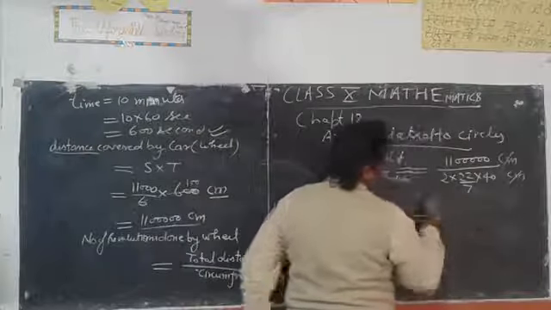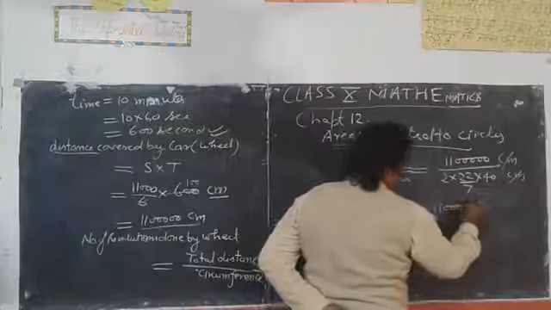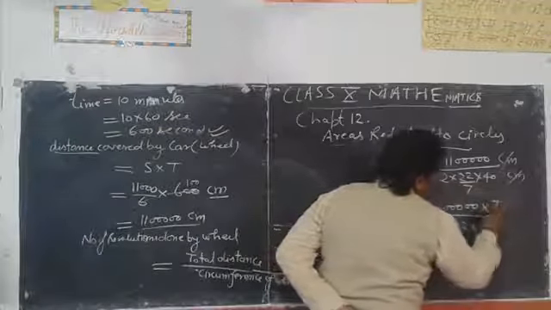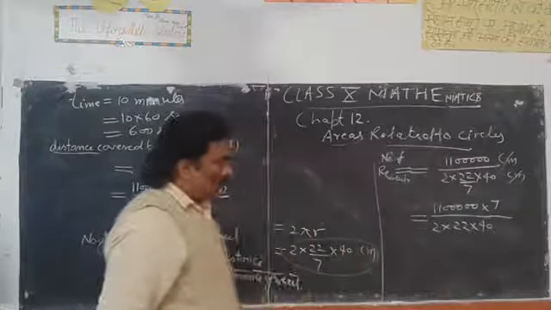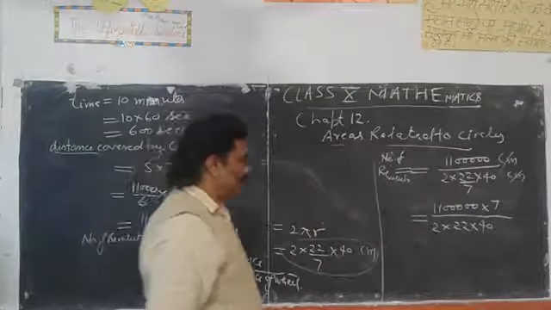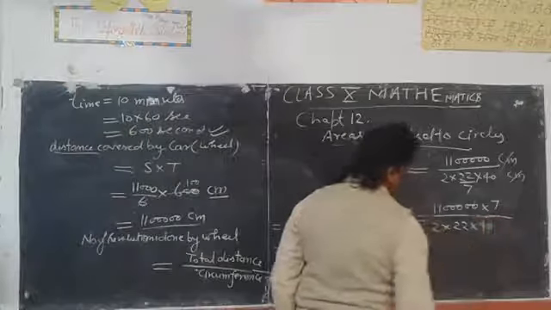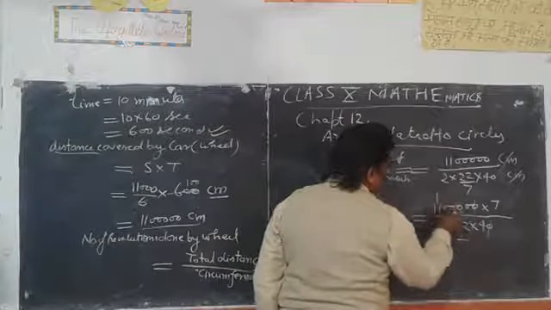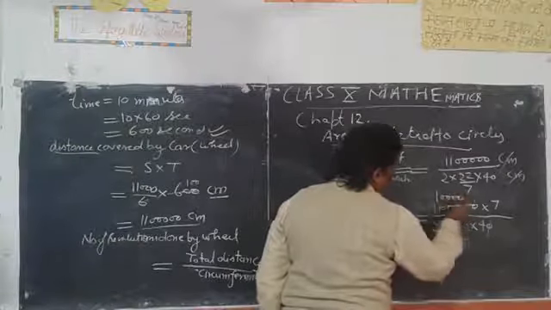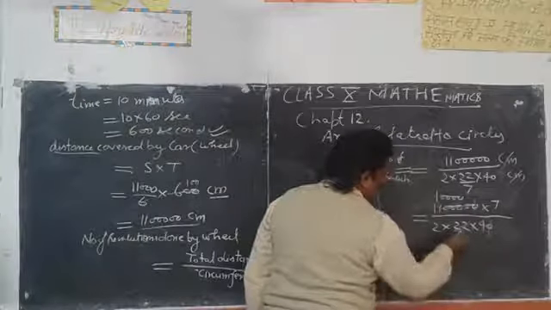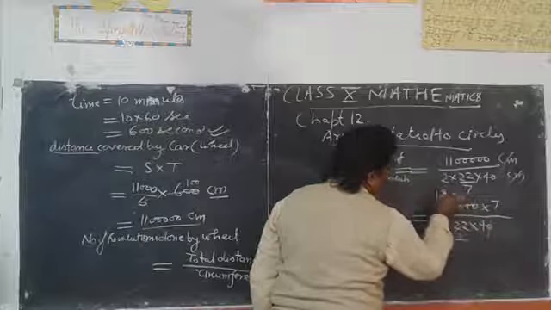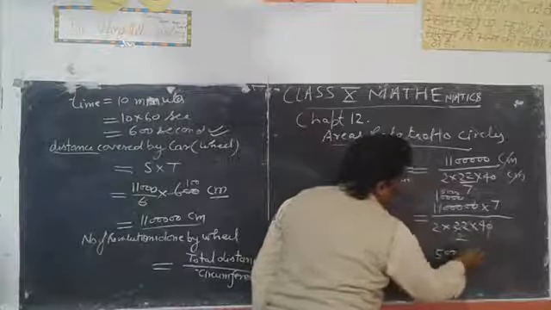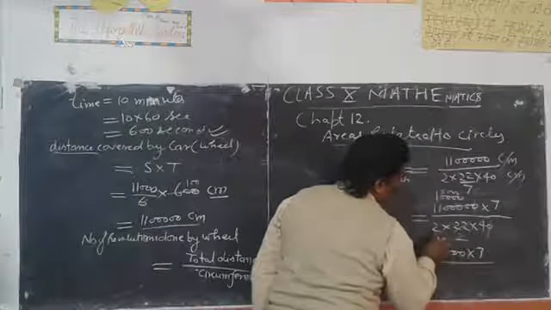Cancel out. Now you will write it like this: 2 into 22 multiplied by 40, 7 into numerator. Now we have to simplify it. Zeros cancel out. 11 2s are 22, 11 1s are 11, and the zeros cancel out. Now again 2 5s are 10. So we can write 5,000 multiplied by 7 upon 2 into 4.